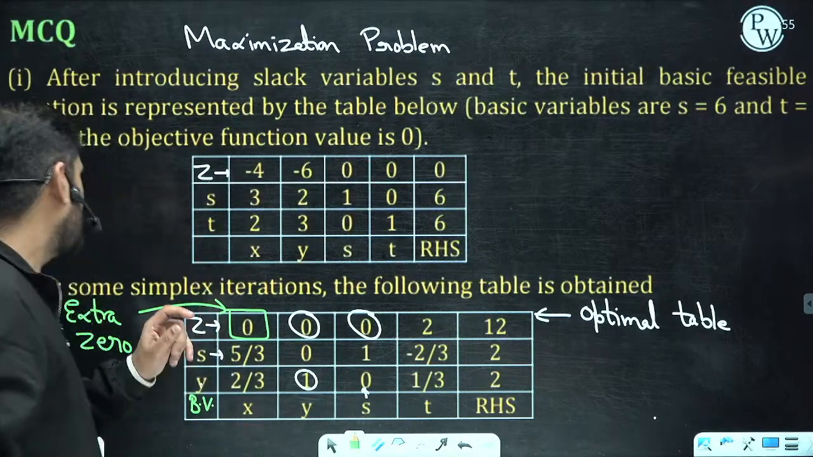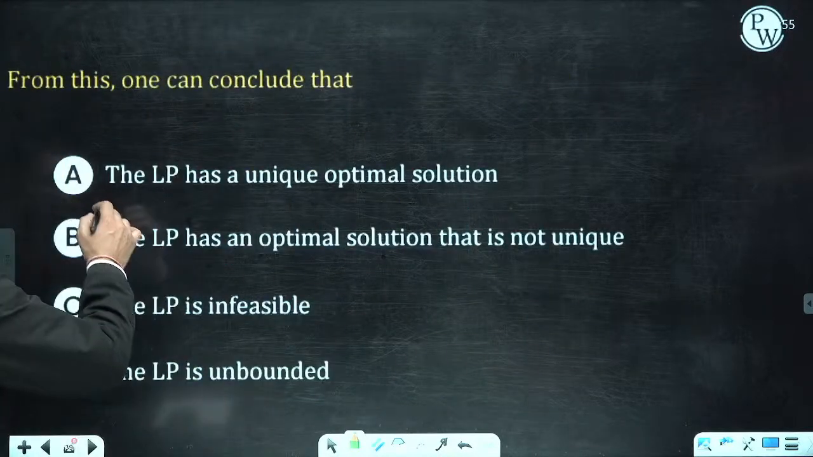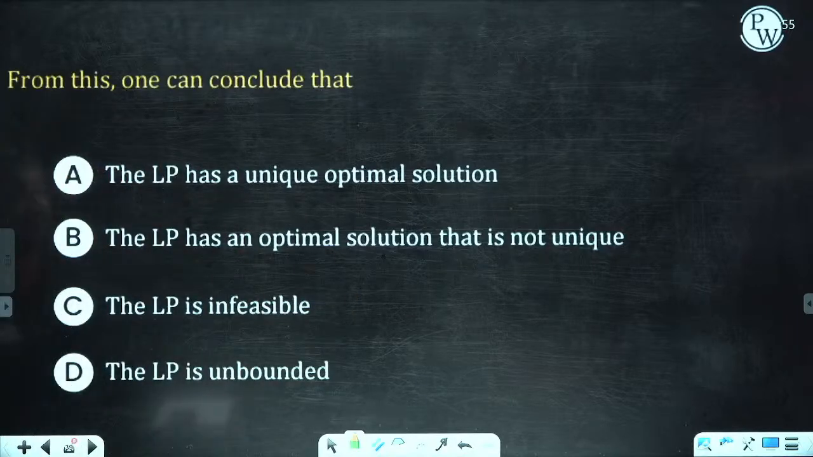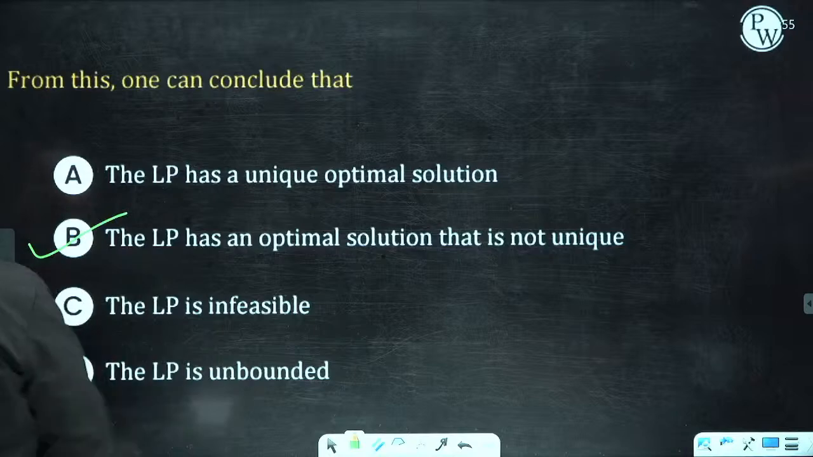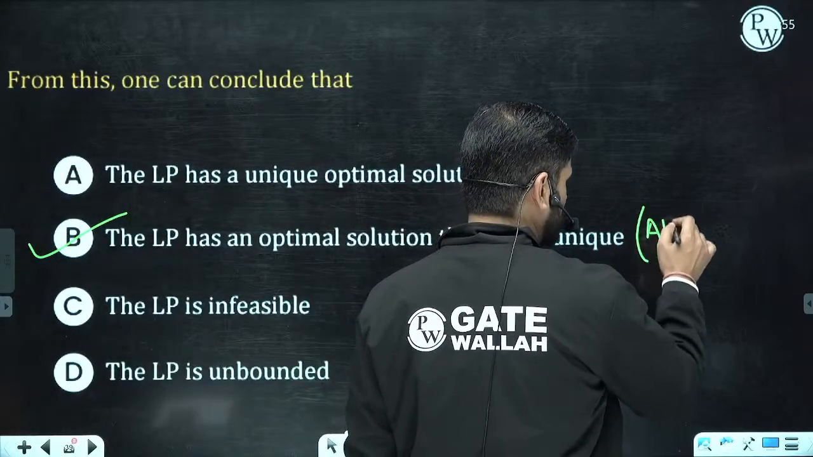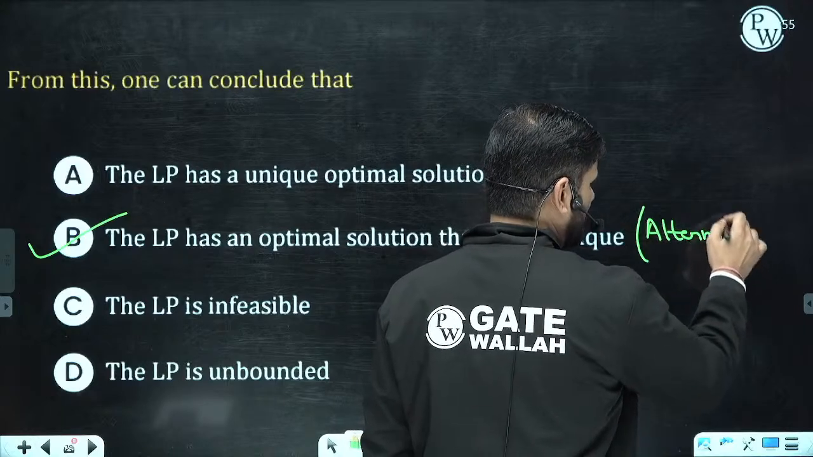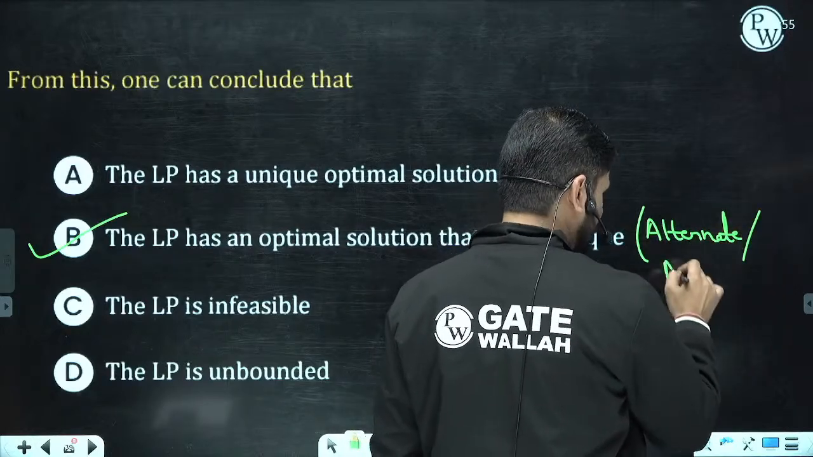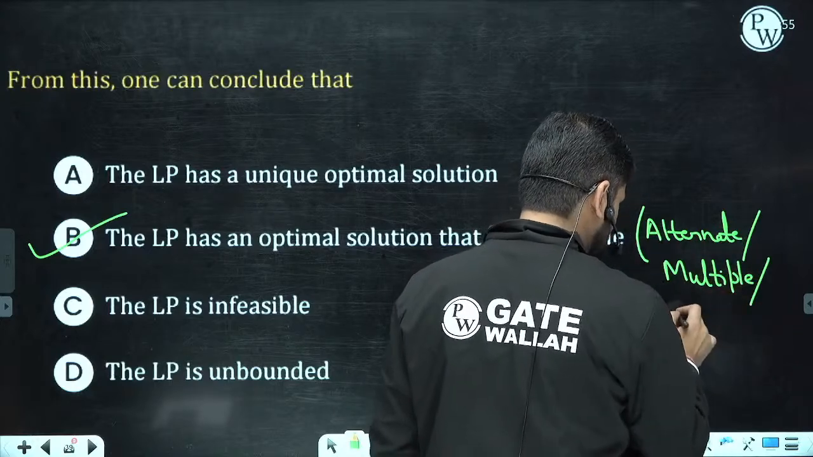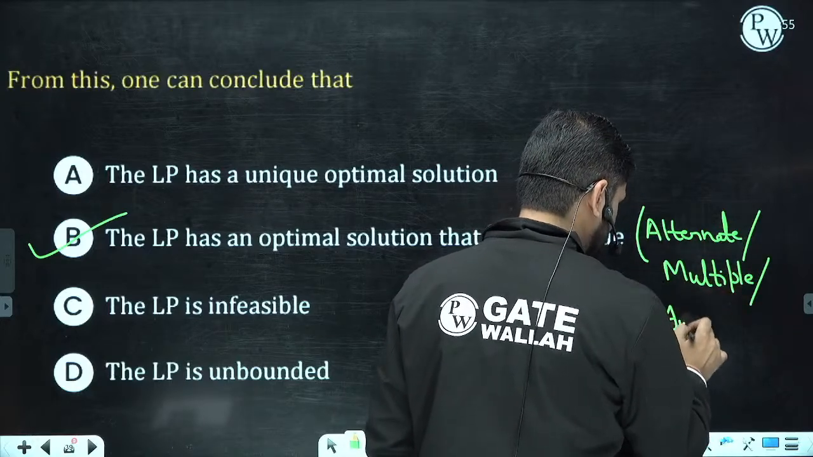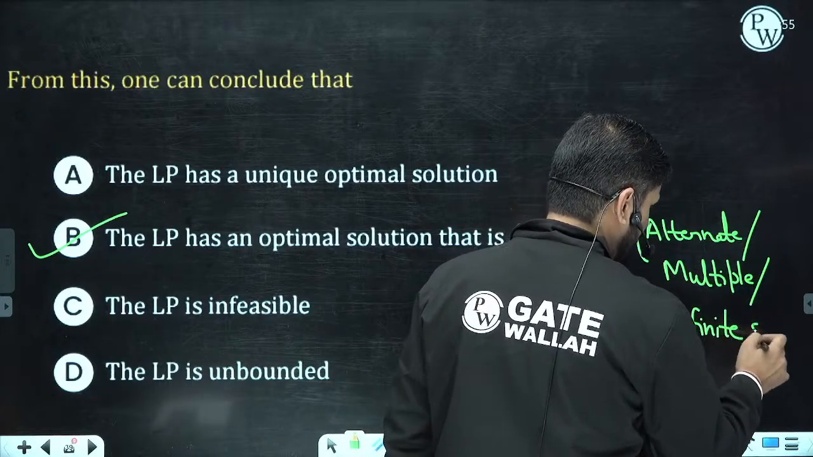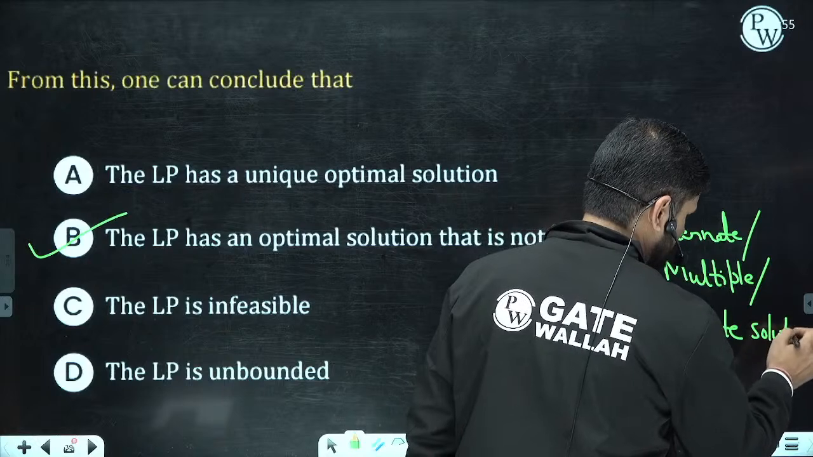So let us find out the correct option here. This is the unique solution. LP has an optimal solution, but it is not unique. Yes, it is not unique. We have alternate solutions also. We can call this alternate, we can call this multiple, or we can call this infinite solutions. Not infeasible, I'm just saying infinite solutions.